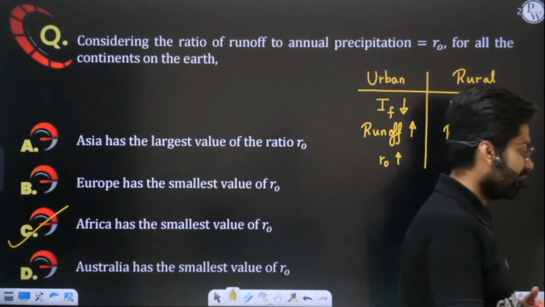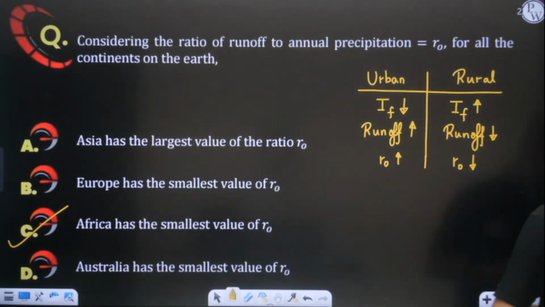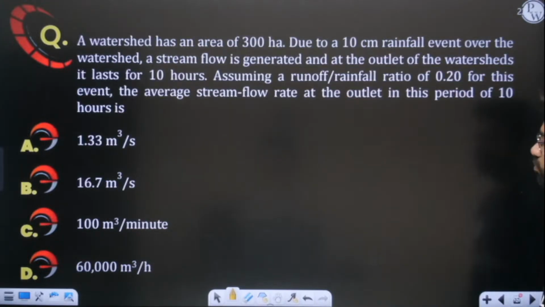I have told you the exact logic behind it. Okay, I hope this is clear to you. Perfect. Okay, now let's move on to one more question here. One more question has been asked here.